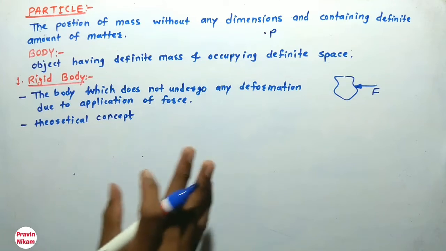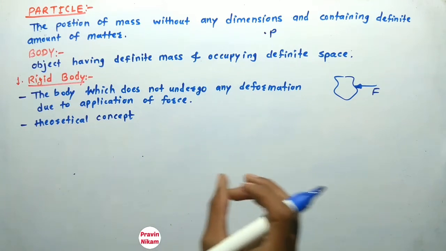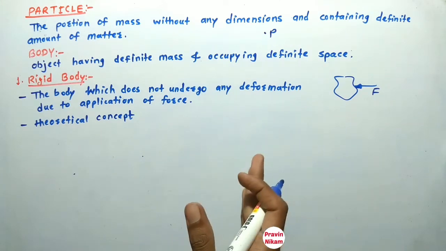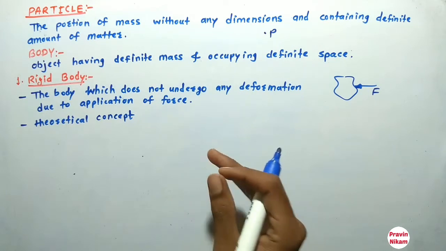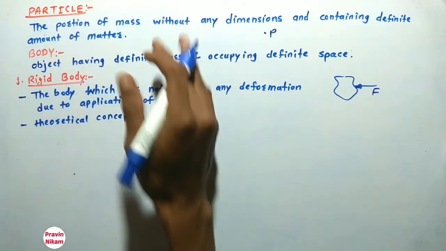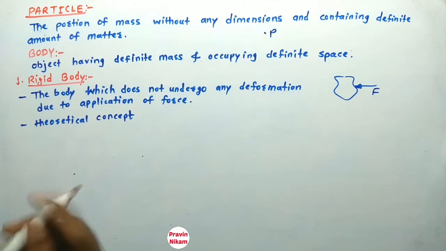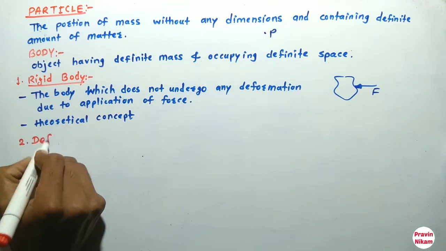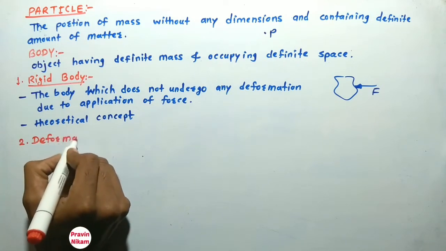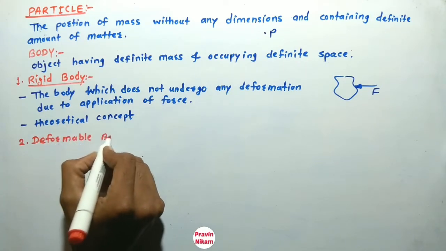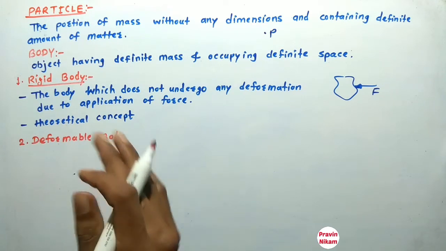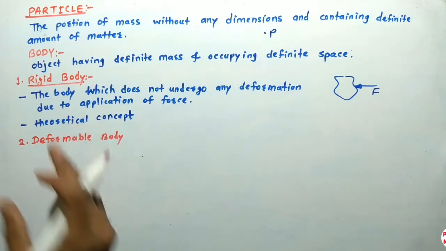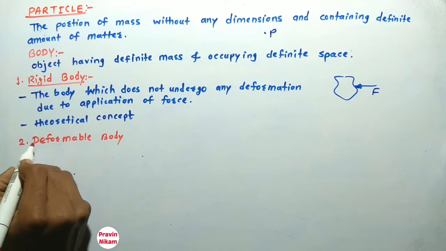Now, in mechanics, some bodies are assumed to be rigid bodies. Now let us see the second type of body, that is the deformable body. So rigid body is a non-deformable body, and the second type is the deformable body.